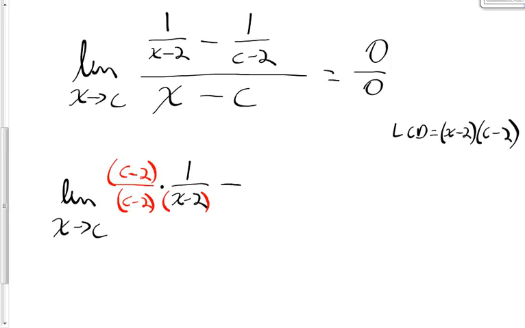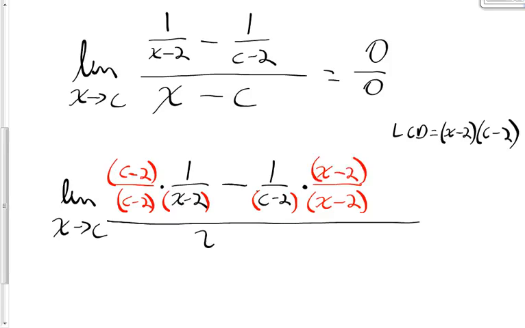Then we'll have minus, and now I'm going to take this 1 over c minus 2. I'm also going to multiply by the factor that's missing in that fraction, and the missing factor is the factor x minus 2. So the LCD has a factor of c minus 2, but it also has that x minus 2 factor, which is missing from this fraction, so I just multiply it in. To multiply it into the denominator, so I can have a common denominator, I also have to multiply it into the numerator. And then we still have x minus c in the bottom here.